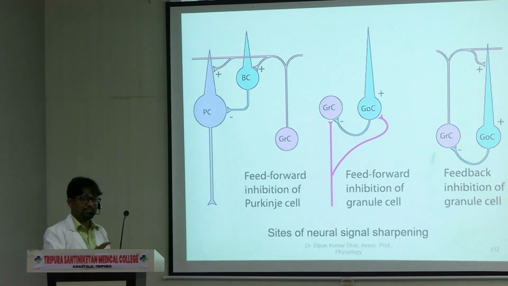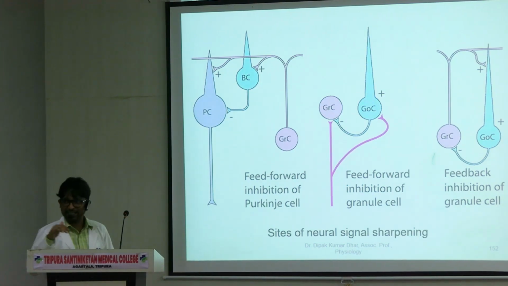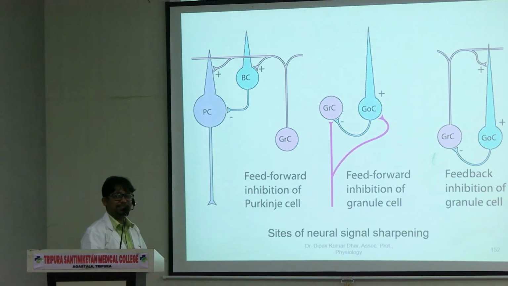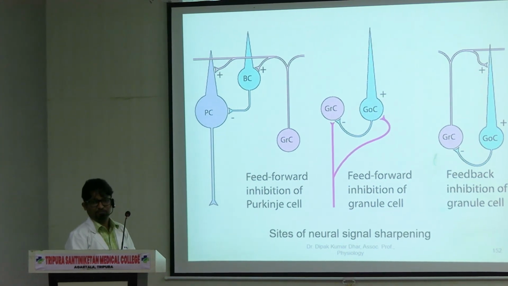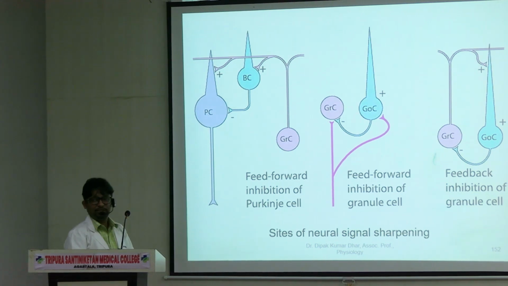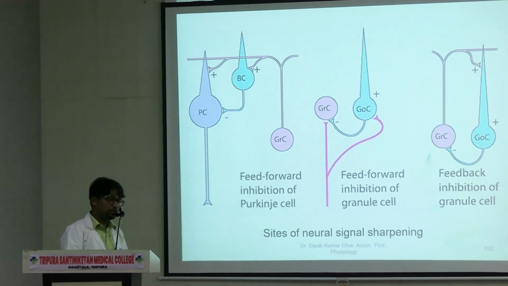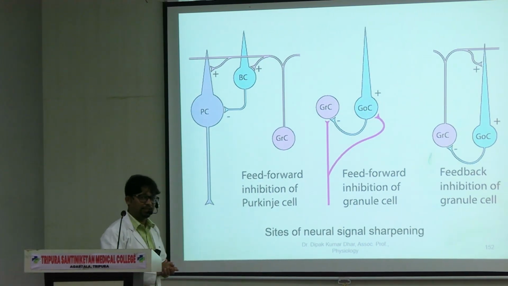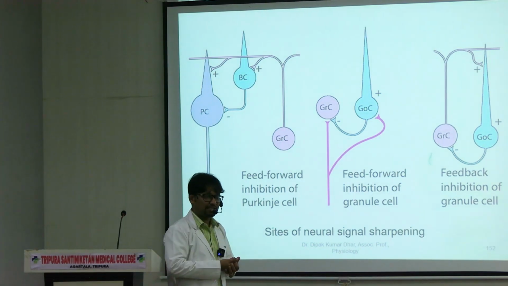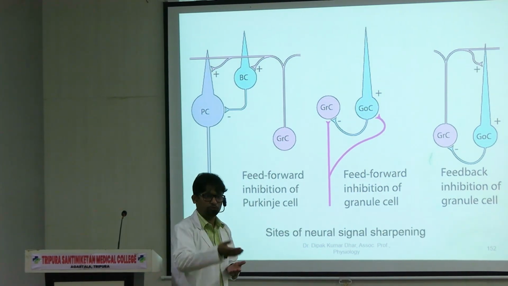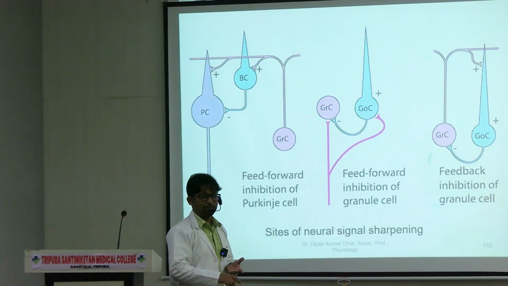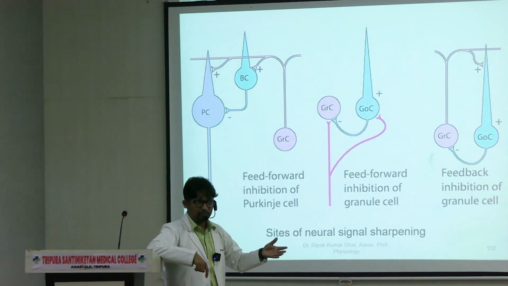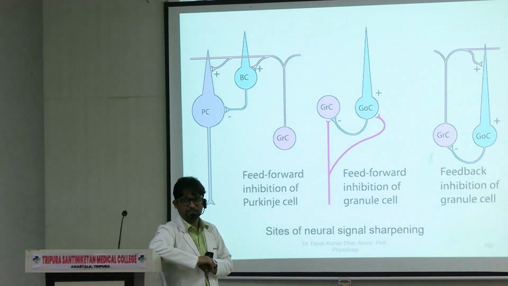So what we understand from today's class about the cerebellum is that it does not directly execute any movement, but it helps in making the movement aesthetic, right? In various ways, as desired, it makes it refined, it makes it beautiful. And how does it do this? Because of the unique arrangement of the cerebellar circuit, where there are multiple stops and checks as well as multiple points of reinforcement, right? In the broader circuit there may be two or three smaller sub-circuits where feed forward inhibition, feedback inhibition, all of this is possible, right?